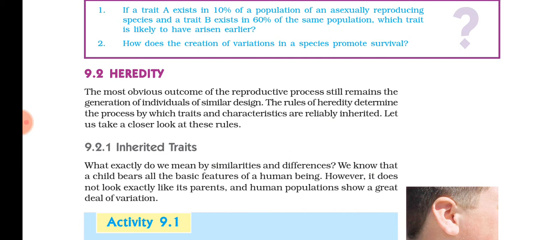And variation helps the species to survive. All the individuals may not be able to survive, but some individuals with certain favorable variations will be able to survive any hardships in nature, and these individuals help the species to survive. Is it clear? This is what we have studied till now.